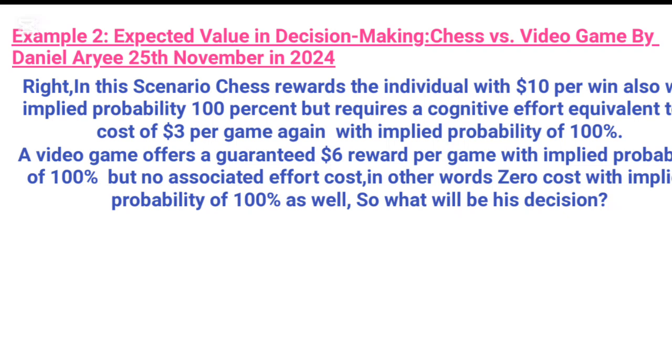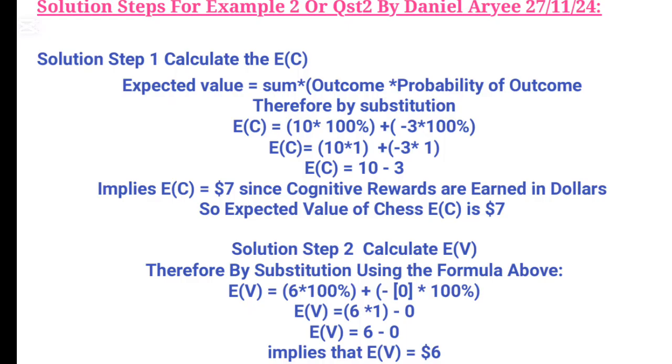Here, again, we need to use the expected value formula to calculate the expected values of both game options. Solution step 1: expected value for chess.